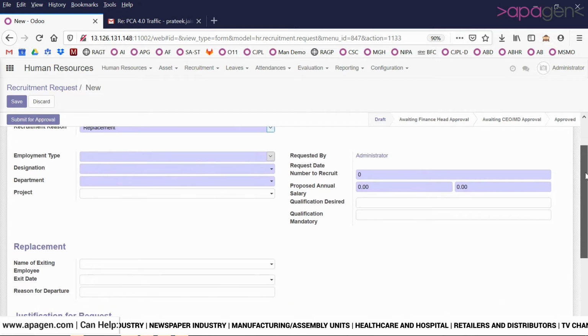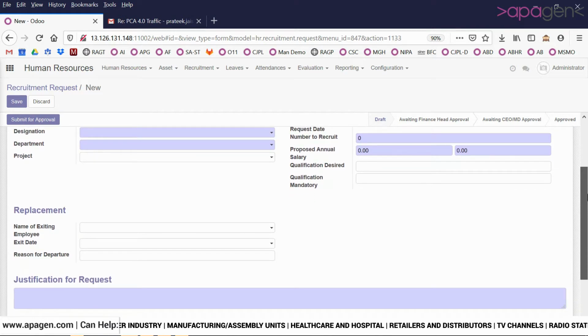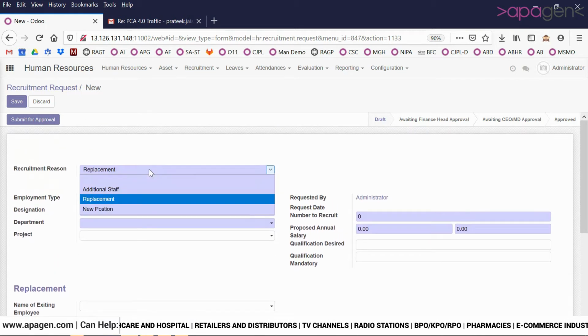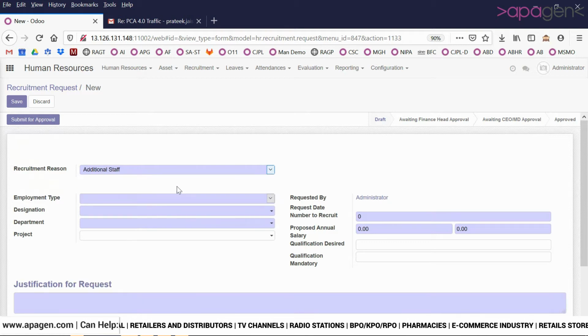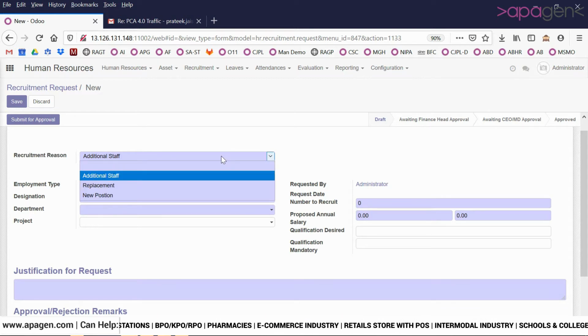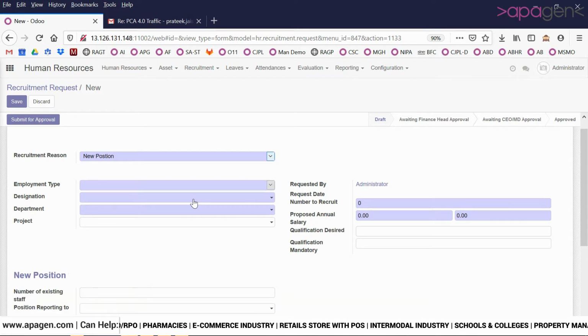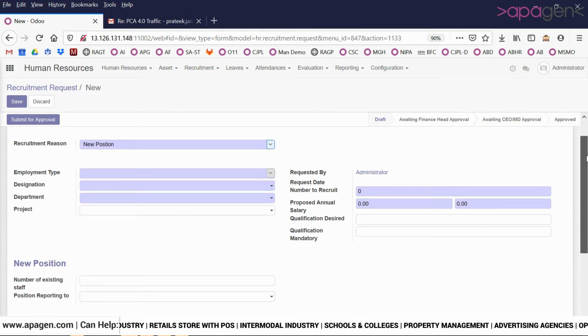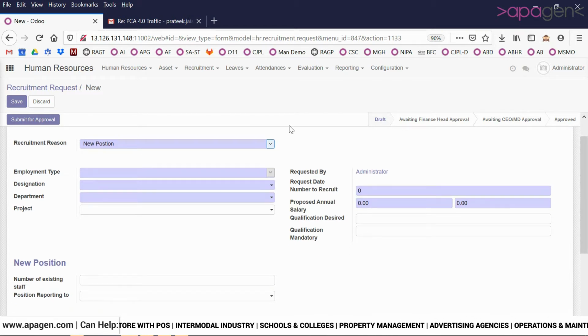For replacement, we see the information of the exiting employee, his date of exit, and his reason of departure. For additional staff, we can see that if you need additional staff, what is the justification or reason for additional staff. If it's a new position, then you have to tell us the number of existing staff and the position that they report to.